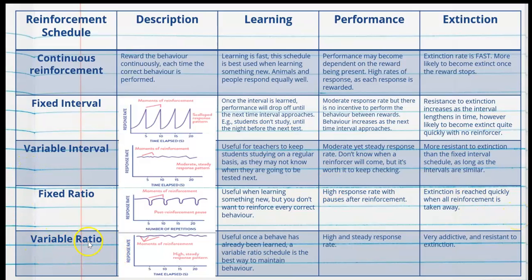Variable ratio is unknown responses that need to be made before reinforcement is given. This is useful once a behavior has already been learnt. A variable ratio schedule is the best way to maintain behavior or keep it going. It's got a high and steady response rate, and it's very, very addictive and resistant to extinction, which explains why people have a compulsion to gamble, because it depends on them continuing the behavior over and over again if they're going to get reinforced at all.